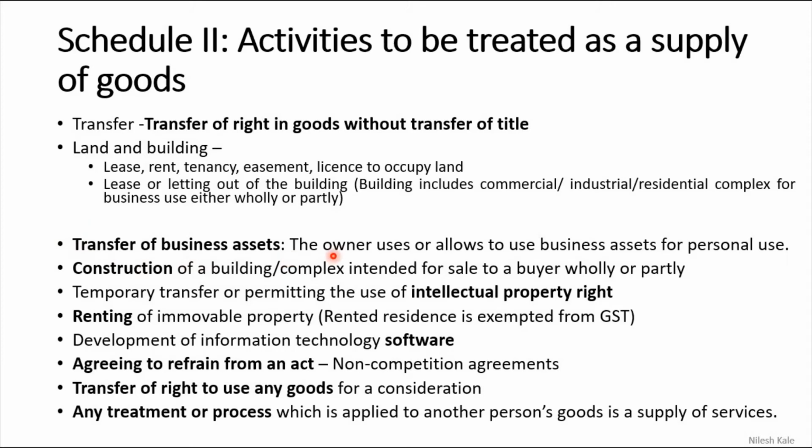So transfer of business assets. The owner uses or allows to use business assets for personal use, right? The owner is using the business assets for personal use, that is also a supply. Construction of a building or complex intended for a sale to a buyer, wholly or partly. Wholly or partly, if your construction is happening, but that is intended for a sale to a buyer, then that is also a supply. Temporary transfer or permitting the use of intellectual property right, IPR.